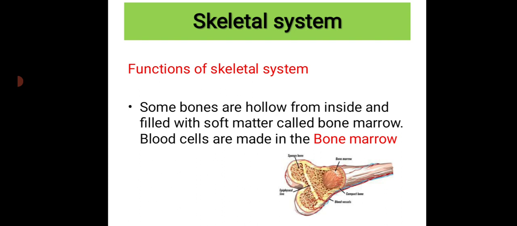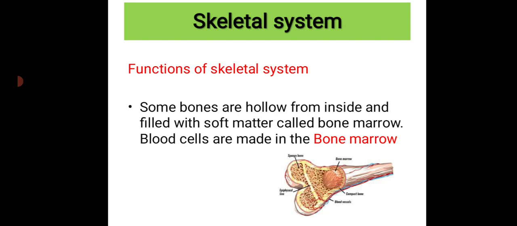Next function, some bones are hollow from inside and filled with a soft matter called bone marrow. Blood cells are made in the bone marrow. Yes, children, here you can see that the bones have a kind of material, that is bone marrow. So all the blood cells in our body are made in this bone marrow.